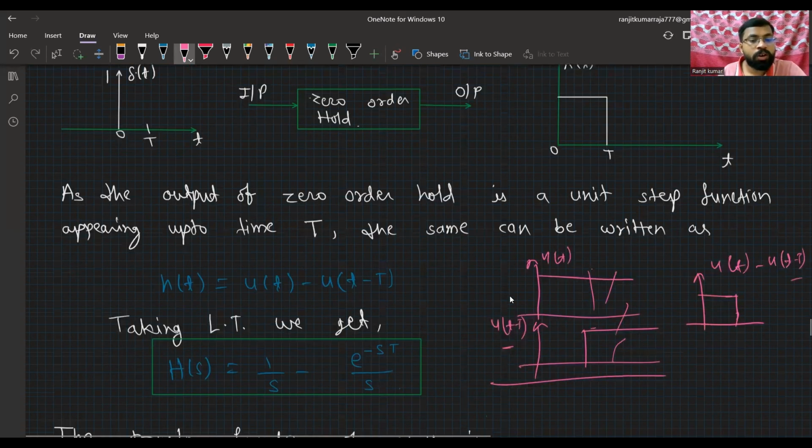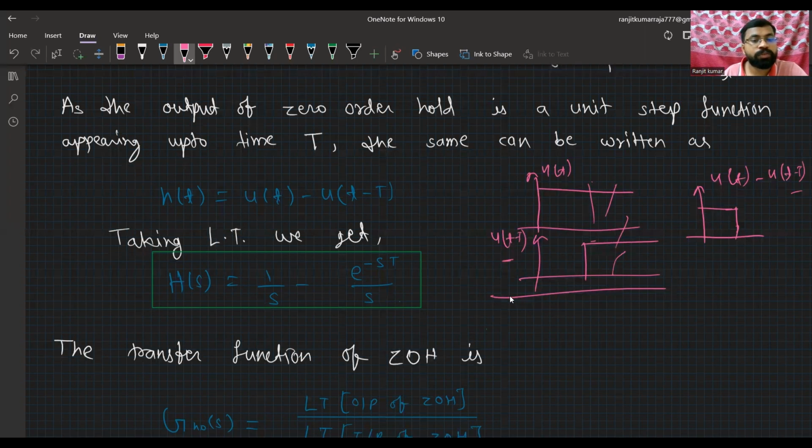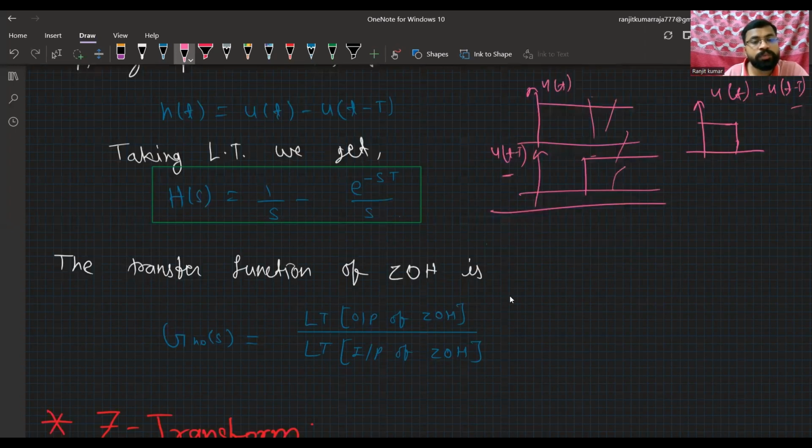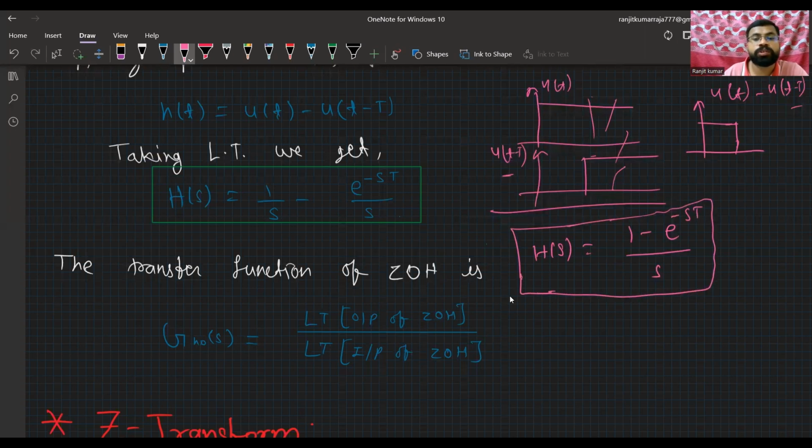So the thing I have written here is h of t equals u of t minus u of t minus T. After that, taking the Laplace transform, everyone knows that h of t becomes h of s, and the unit step is 1 by s, minus the time shifted version, that is e to the power minus sT by s. When we solve this, we will get h of s equals 1 minus e to the power minus sT divided by s. This is our basic function for the zero order hold circuit.